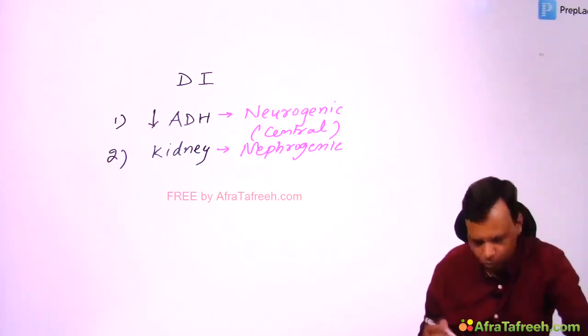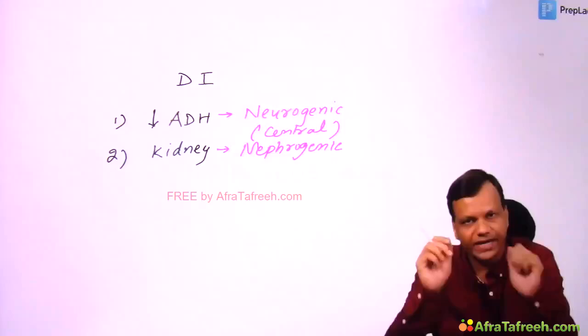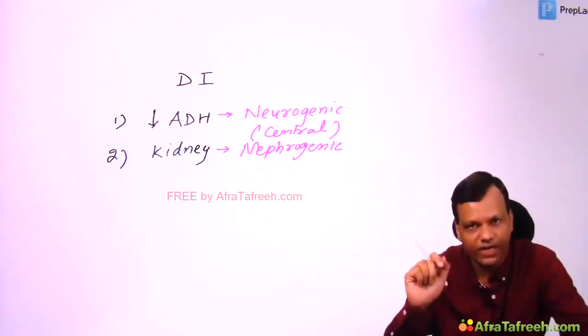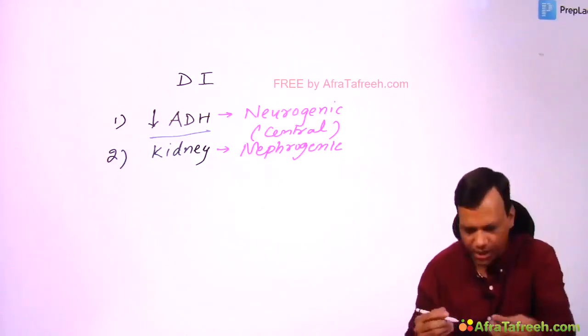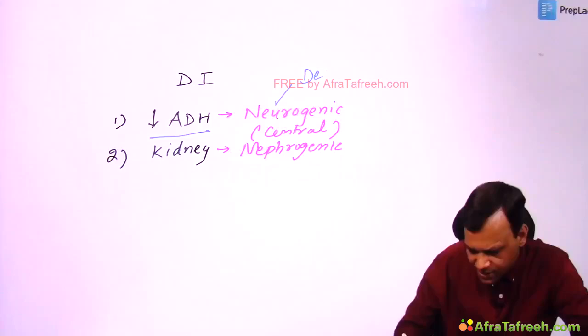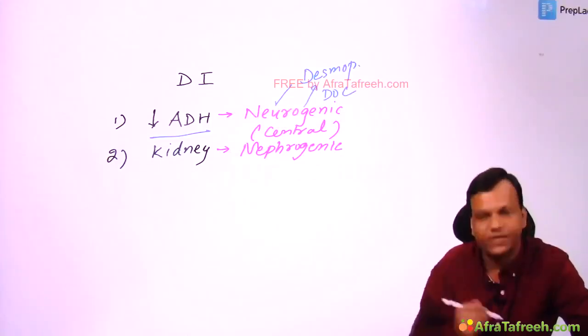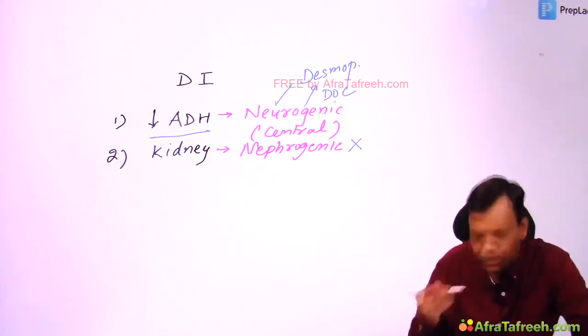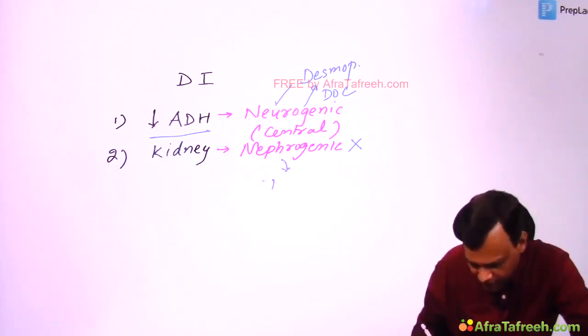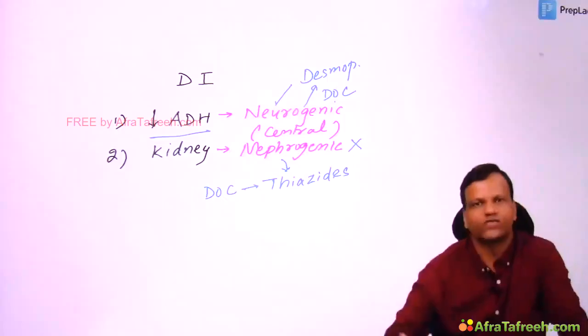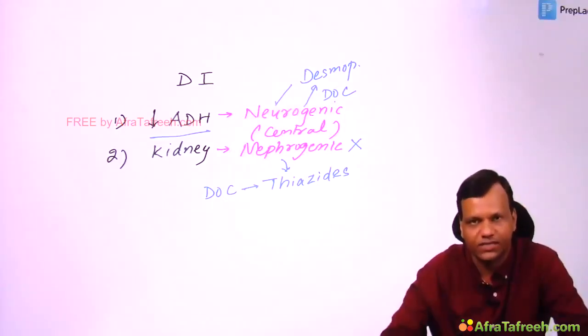So out of the two, in which condition will you expect that ADH will be effective, desmopressin will be effective? Obviously, when ADH is less. So we will replace it, give it from outside. So desmopressin is the drug of choice for neurogenic diabetes insipidus, but it is not effective in nephrogenic diabetes insipidus. We will discuss later in the kidney that for nephrogenic diabetes insipidus, the drugs of choice are thiazides.